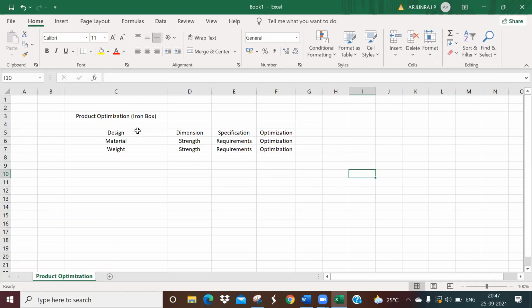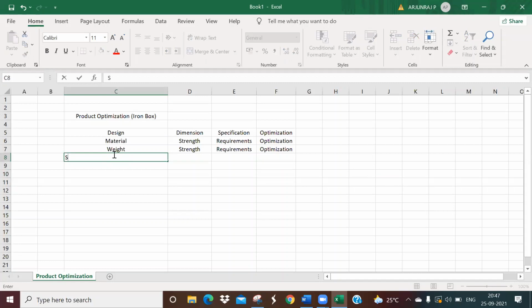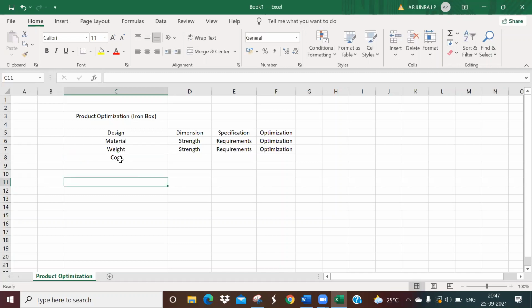So with respect to design, material, weight, or even if I want to change the supplier, suppose I'm manufacturing, and I want to change the supplier, am I going to optimize something? It's a resource optimization, low cost. So when you say supplier, or even the quality, you can take the cost into consideration and optimize the cost.